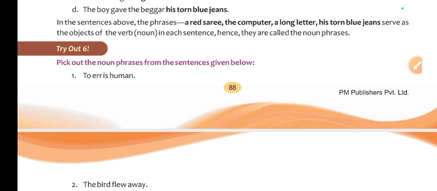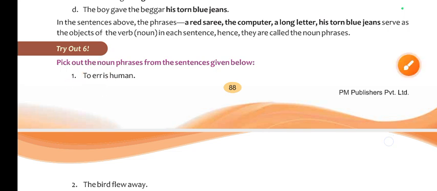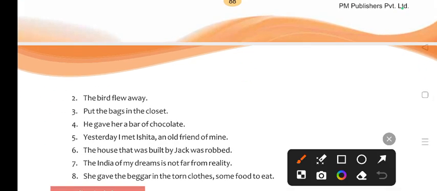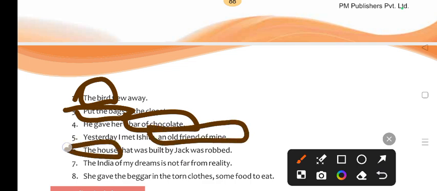To err is human. So you need to find out the noun phrase. So, to err. Now, the bird flew away. So the bird is what? Noun phrase. Put the bags, noun phrase. Bar of chocolate, noun phrase. An old friend of mine, noun phrase. The house, noun phrase. The India of my dreams, noun phrase.